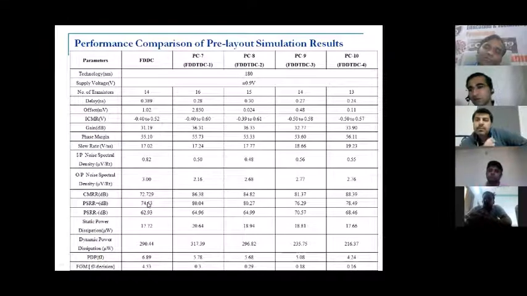Against that, we have proposed four fully differential double tail dynamic comparators. So comparison has been given for this FDDC against this FDDTDC.